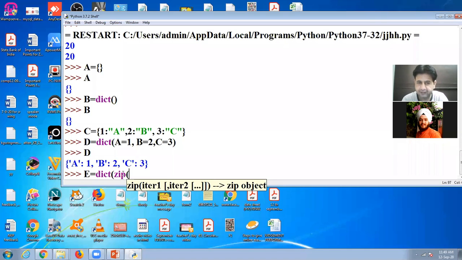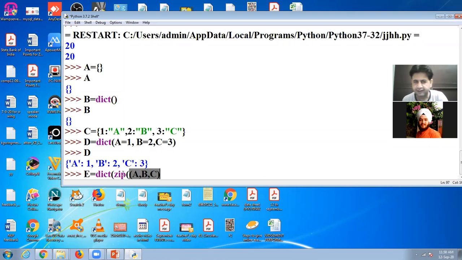First we give the different keys, and after that the values. So we start again in brackets. We give a comma b comma c.